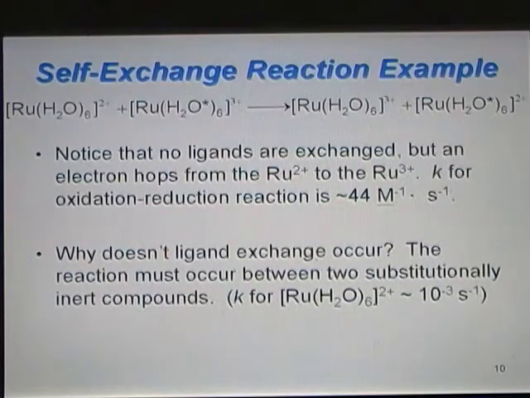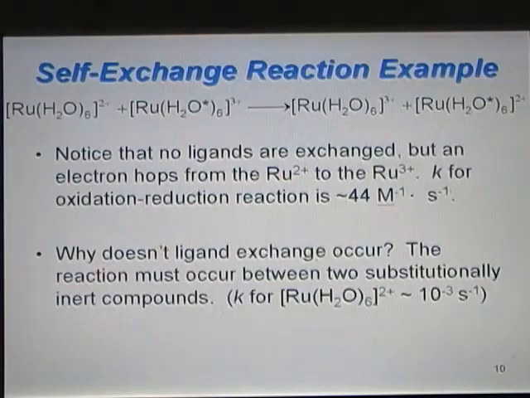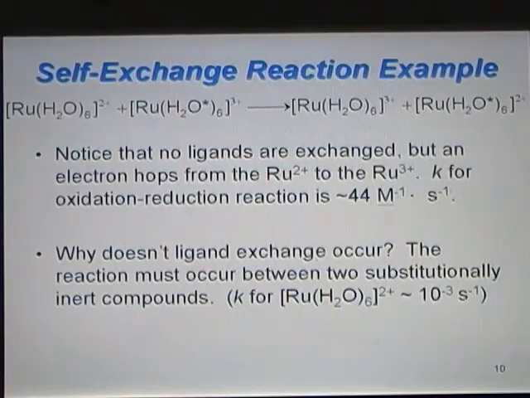Why doesn't ligand exchange occur? It's because the reaction must occur between two substitutionally inert compounds. So for example, the rate constant for this compound, Ru(H2O)6 2+, is 10 to the minus third per second. This is classified as an inert compound.